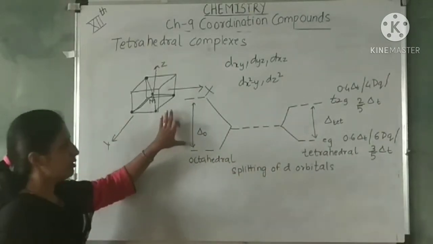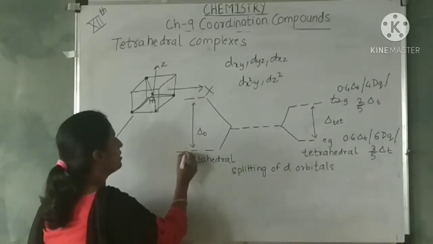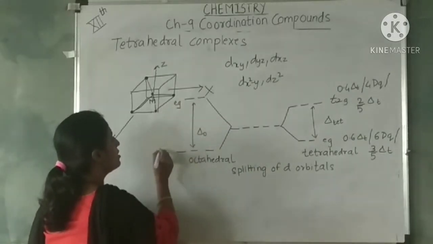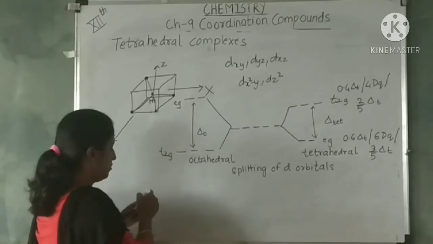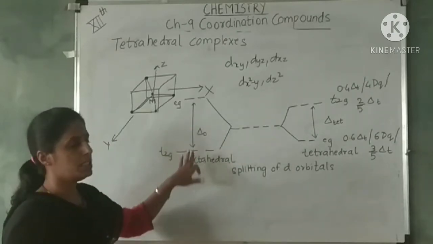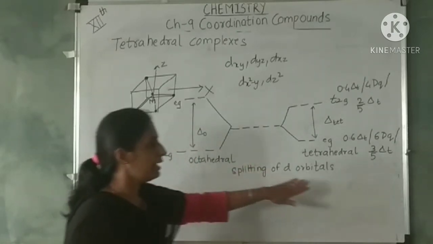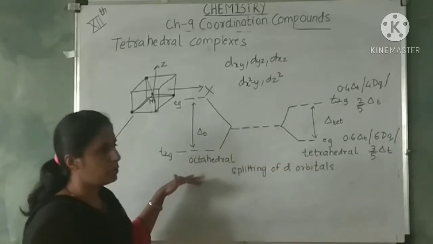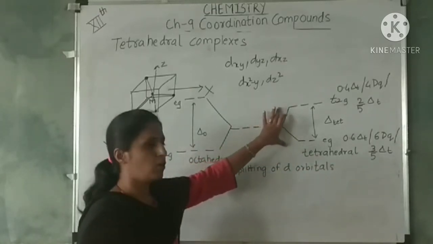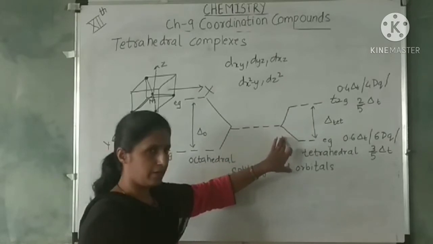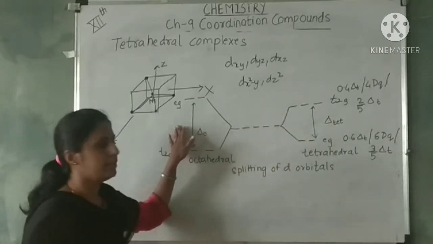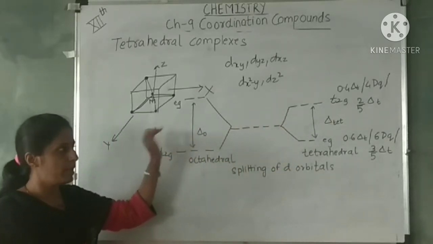Now you can see this diagram I have drawn purposely here to see the difference of energy between the T2G and Eg orbitals in octahedral and tetrahedral. From this diagram you can make out that the splitting of d orbitals in tetrahedral is less than the octahedral complexes.